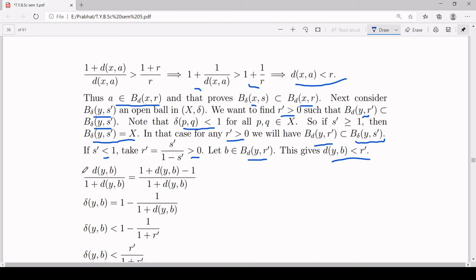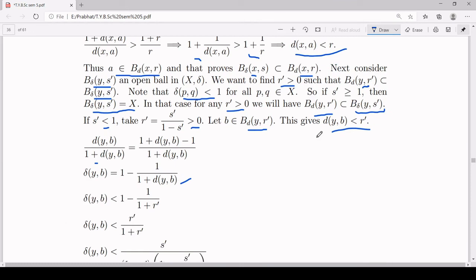Now consider d(y,b) upon 1 plus d(y,b), that is delta of y,b. This is equal to, you add and subtract 1 in the numerator. So 1 plus d(y,b) minus 1 upon 1 plus d(y,b). Separate the denominator: you will have 1 plus d(y,b) upon 1 plus d(y,b) minus 1 upon 1 plus d(y,b). So the first will get cancelled to give you 1. So it is 1 minus 1 upon 1 plus d(y,b).